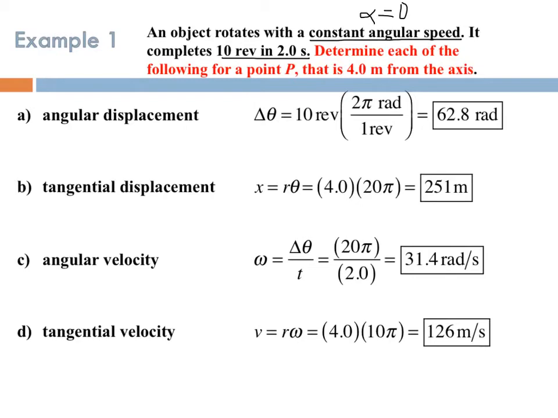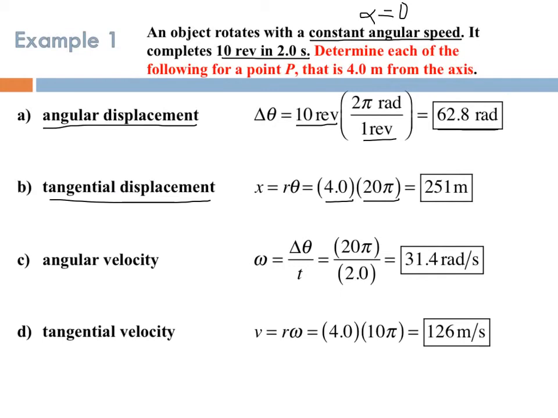So again, 10 revolutions in 2 seconds, we need all of our quantities to be in radians. So 10 revolutions times 2 pi radians over 1 revolution, again, this is simply a conversion, tells us that our angular displacement is 62.8 radians. The second part is asking for tangential displacement. If you know your angular displacement and you multiply it by your radius, then we can calculate our tangential displacement. In this case, 251 meters.